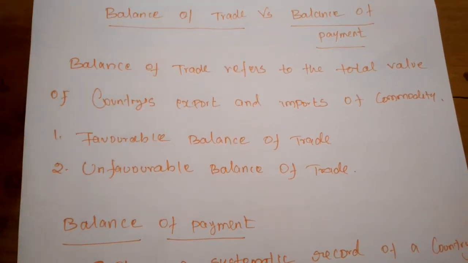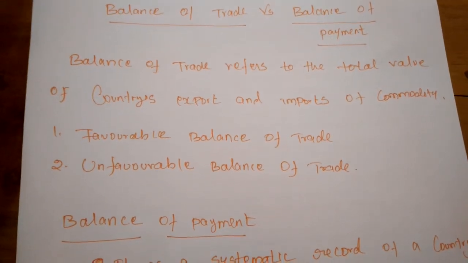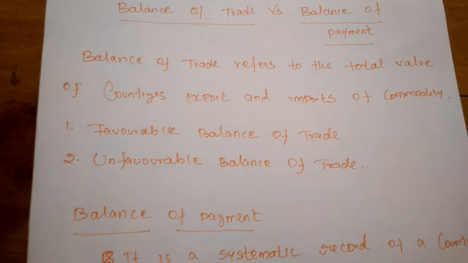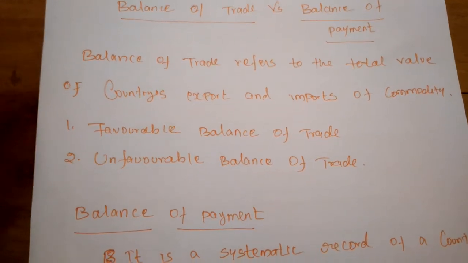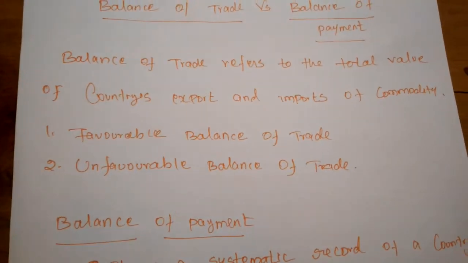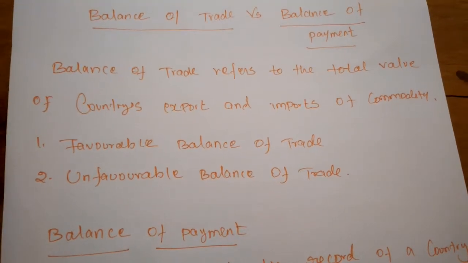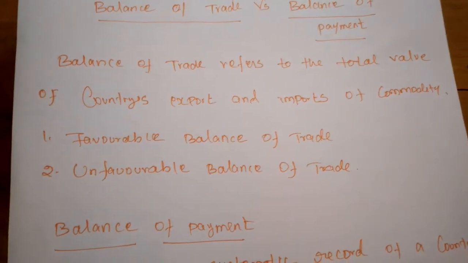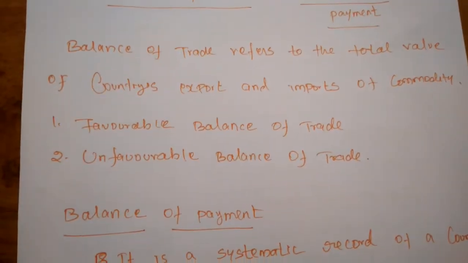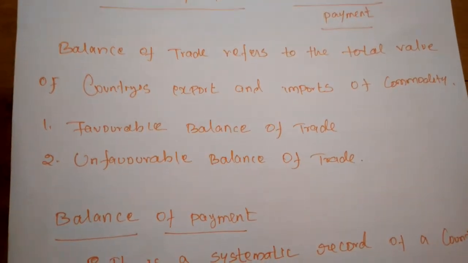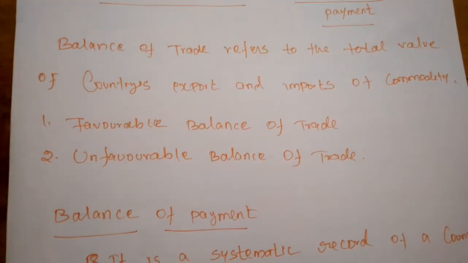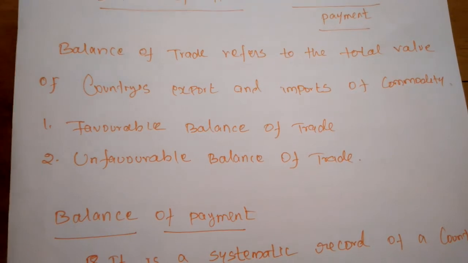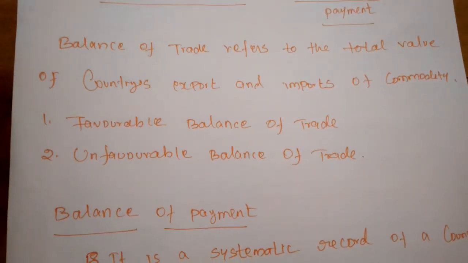If they are exporting 1 ton of commodities, they must focus on importing only 1 ton or below 1 ton, or on the basis of the amount of money value. So only the export and import of commodities are included in the statement of balance of trade of a country.